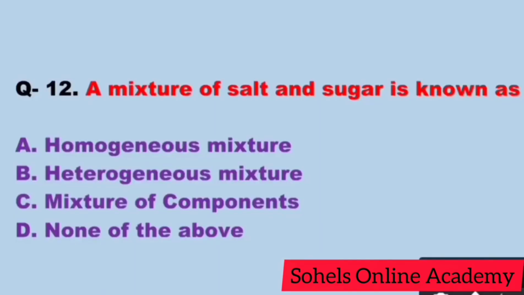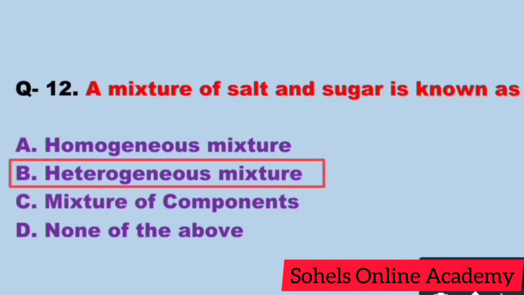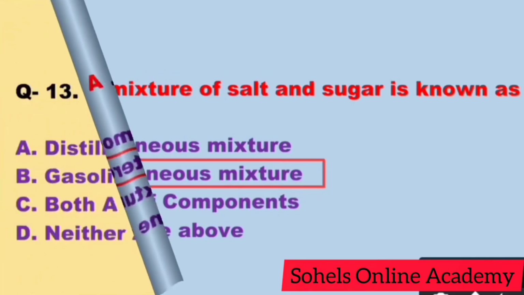Next question. A mixture of salt and sugar is known as. Correct answer is B. A mixture in which its components do not mix with each other and the distribution of components in different parts of the mixture is not uniform is called a heterogeneous mixture.